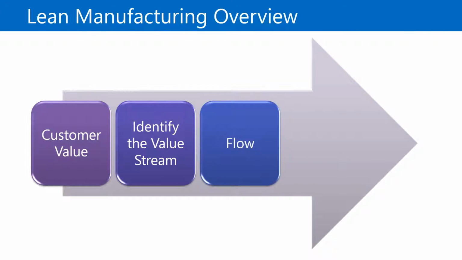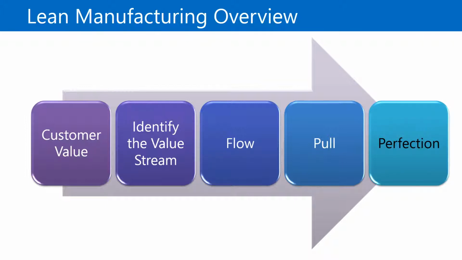Next, it's flow. Create flow whenever possible in the process. Use one-piece flow by linking all activities and processes into the most efficient combinations to maximize value-add content while minimizing waste. Pull. Make only what is needed by the customer. Short-term response to the customer's rate of demand.